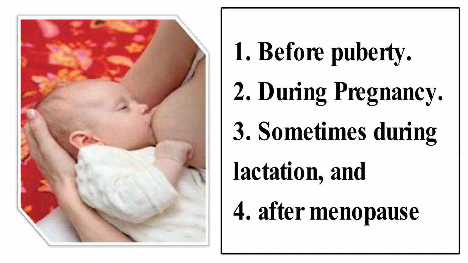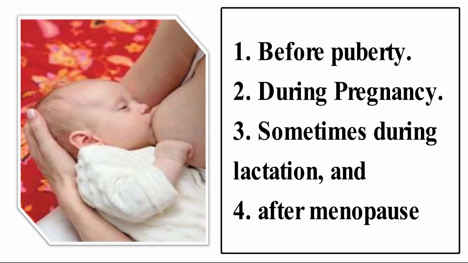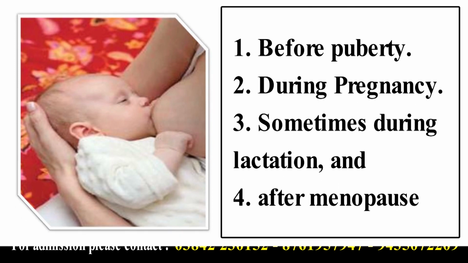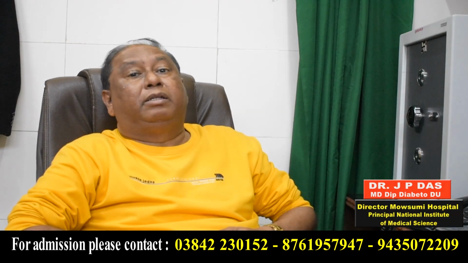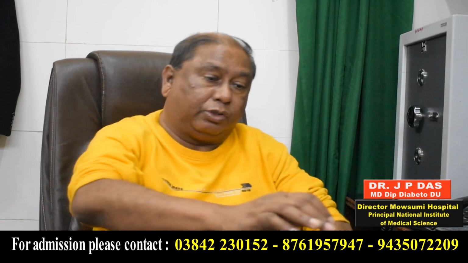During pregnancy, menstruation does not occur. And when the mother gives milk to the baby, menstruation also does not occur. And after menopause, when menstruation permanently stops.